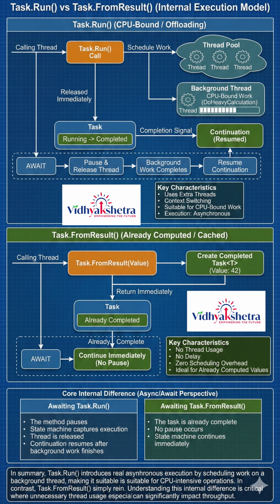Summary: In summary, Task.Run introduces real asynchronous execution by scheduling work on a background thread, making it suitable for CPU-intensive operations. In contrast, Task.FromResult simply returns a completed task without using a thread.